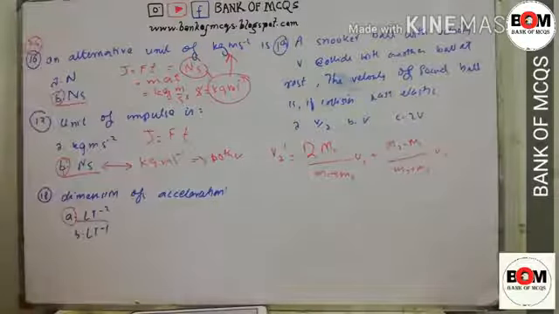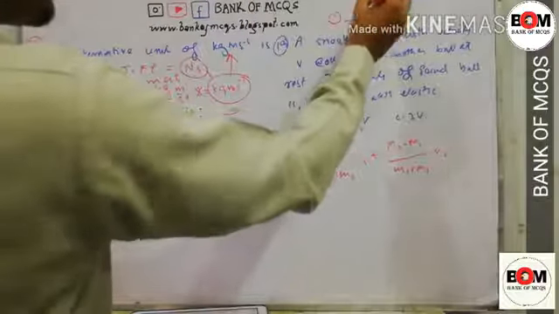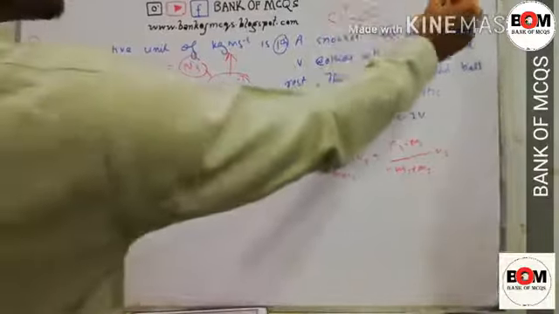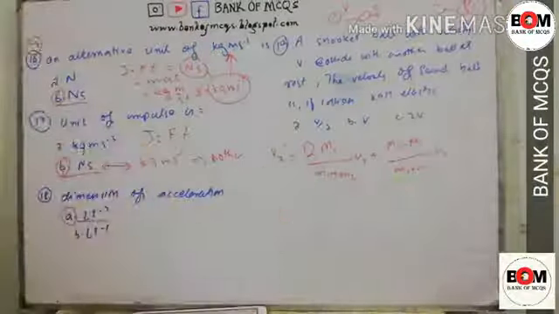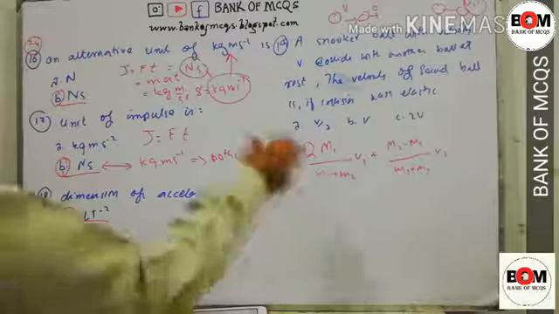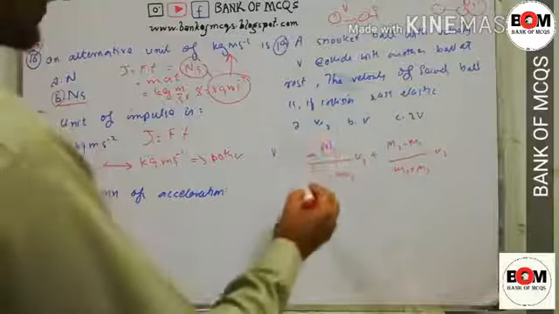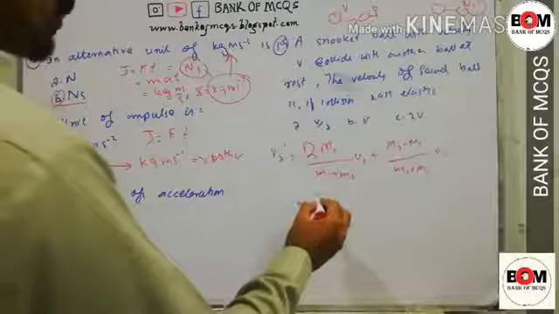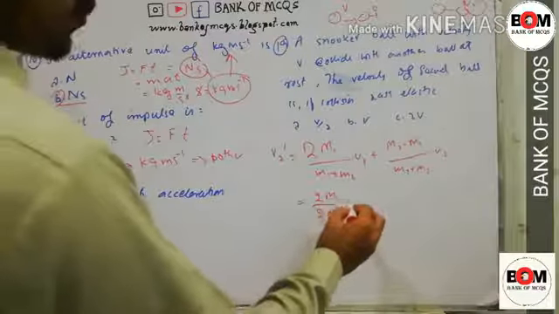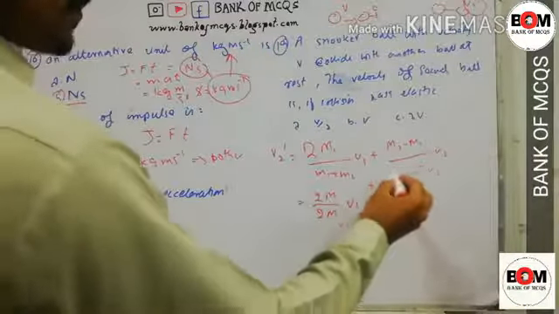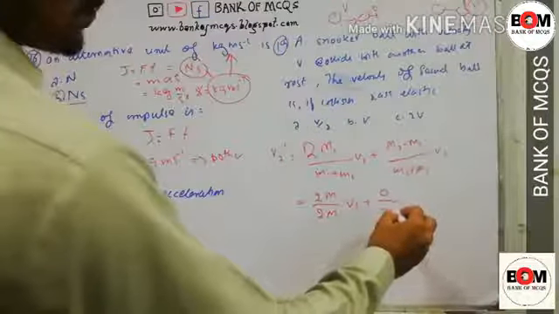So in this case, a ball collides with another ball whose velocity was 0, and this velocity was v. We have to find v2 dash. So v2 dash is equal to 2m1. Both balls have the same mass, so we can write 2m divided by m1 plus m2, multiplied by v1, plus (m1 minus m1), which is equal to 0, divided by m1 plus m2, and the velocity was also 0, so 0.